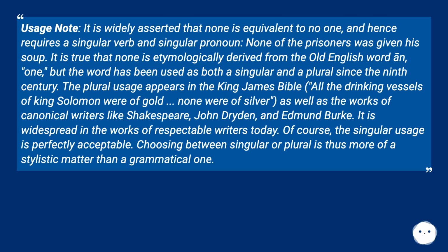It is true that none is etymologically derived from the Old English word ān, one, but the word has been used as both a singular and a plural since the 9th century. The plural usage appears in the King James Bible: "All the drinking vessels of King Solomon were of gold, none were of silver," as well as the works of canonical writers like Shakespeare, John Dryden, and Edmund Burke. It is widespread in the works of respectable writers today. Of course, the singular usage is perfectly acceptable. Choosing between singular or plural is thus more of a stylistic matter than a grammatical one.